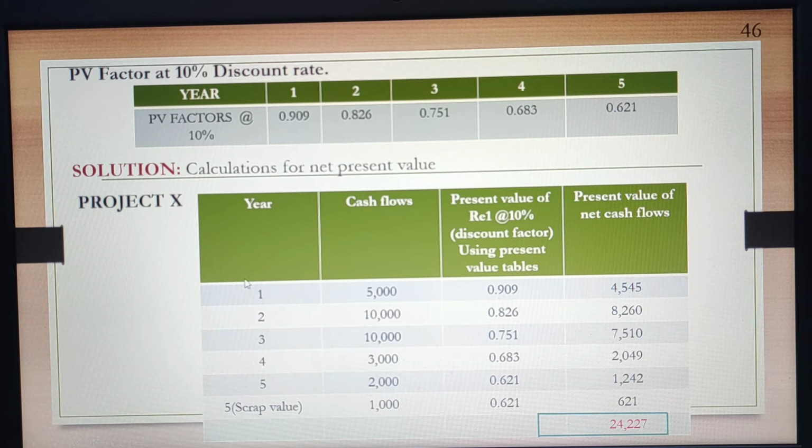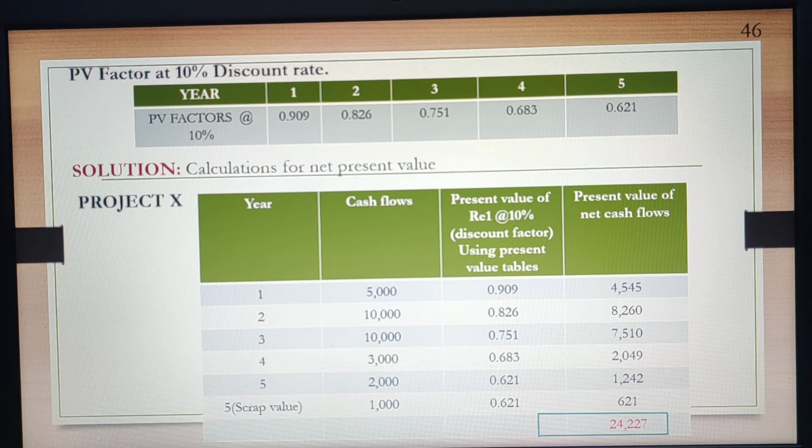Our cash flow in the first year is 5,000, and we multiply it with the present value factor of the first year at the rate of 10%, that is 0.909, and the present value of the cash flow came out to be 4,545. Similarly we do the same until the fifth year, and in the fifth year we also need to include the scrap value, that is 1000 in case of X, and multiply it with the same present value factor of the fifth year, and it came out to be 621.